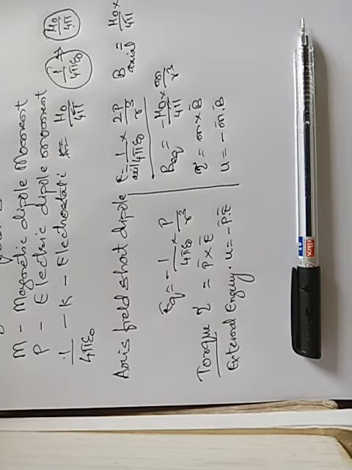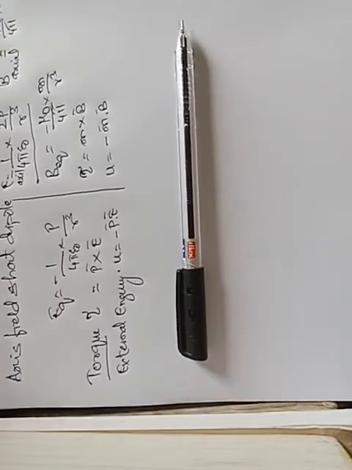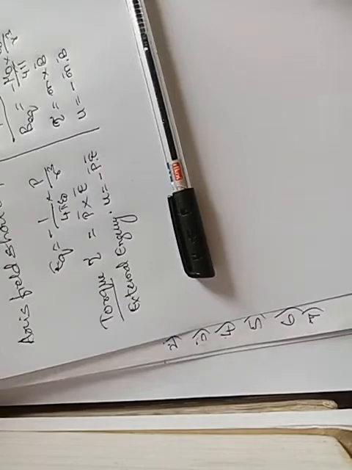What do we have to prove? This is a 5 marks derivation. It has never been asked in the exam so far, but it can be asked. So this 5 marks derivation can be asked as: show that the bar magnet is equivalent to a solenoid. So now we have to derive this relation, to see how a bar magnet is equivalent to a solenoid.